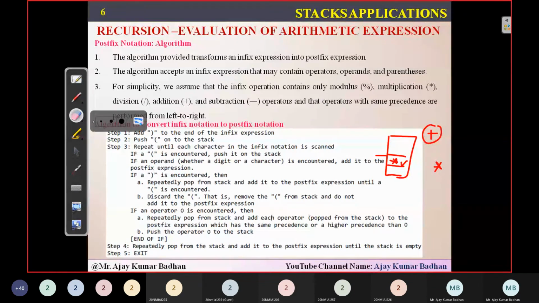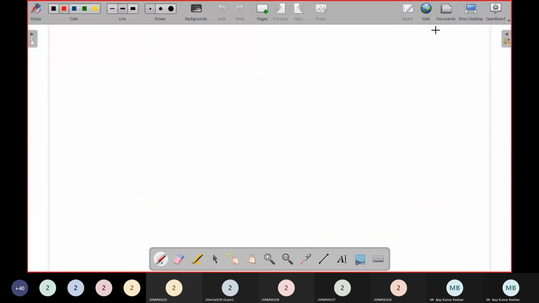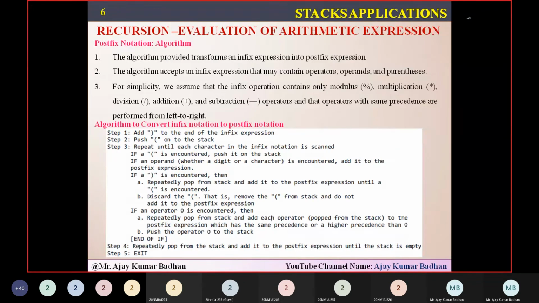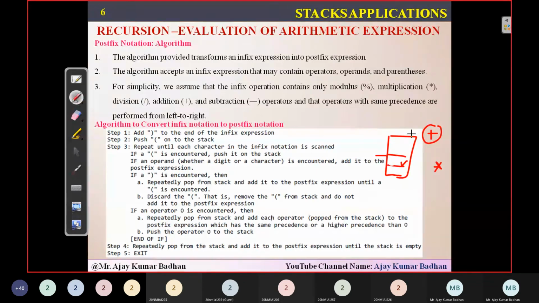In this particular place, you will be adding that particular stack. So here you people will be adding star. This is the way you will be doing it.